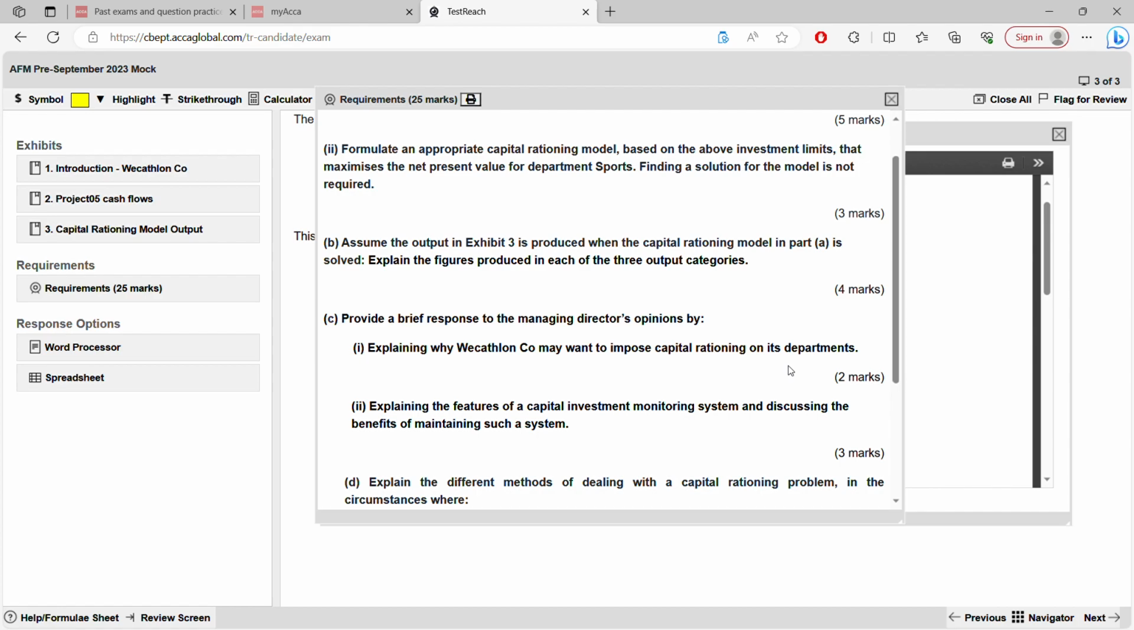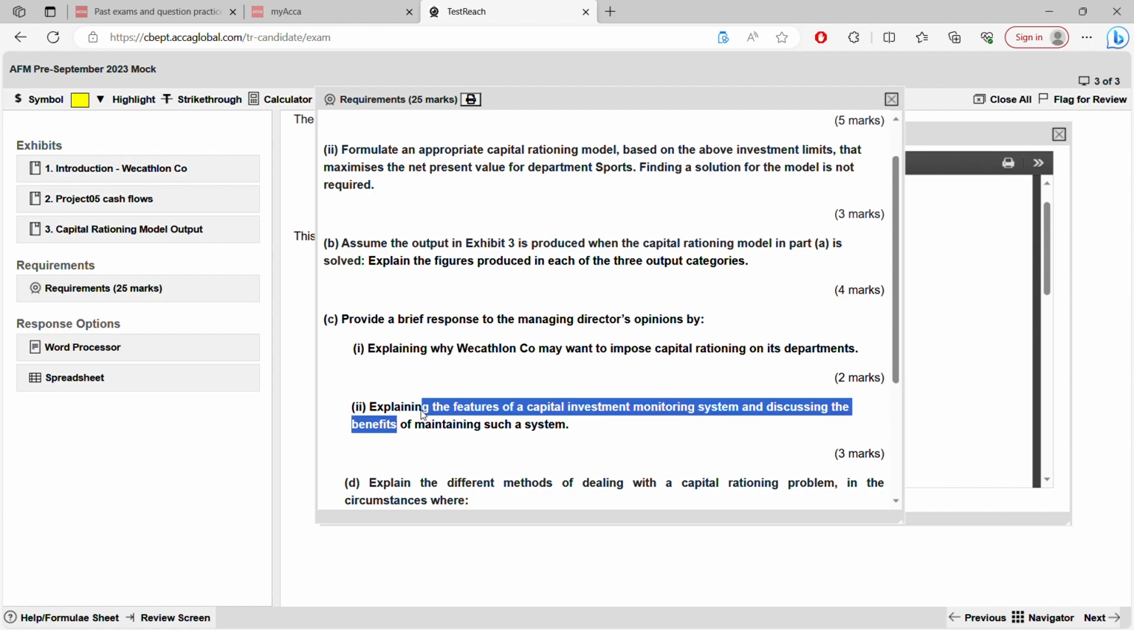Now, next one. Explain the features of capital investment monitoring system and discuss the benefits. So what do you think? One para, you can explain the features. One para, you can give the benefits. In fact, you decide. Are you going to give one benefit or 2 features, or 1 feature or 2 benefits? Because total is 3 marks.